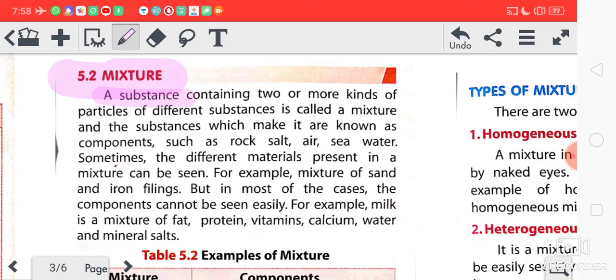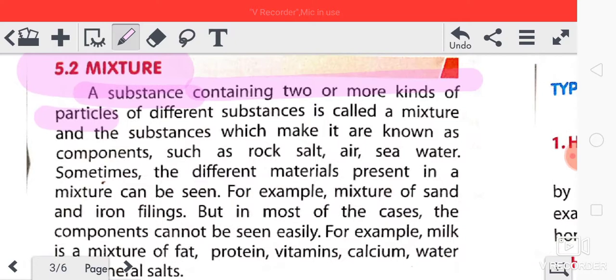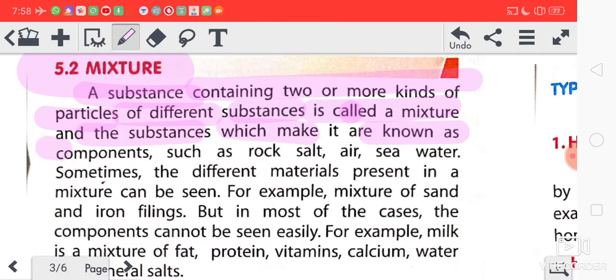A substance containing two or more kinds of particles of different substances is called a mixture, and the substances which make it are known as components.